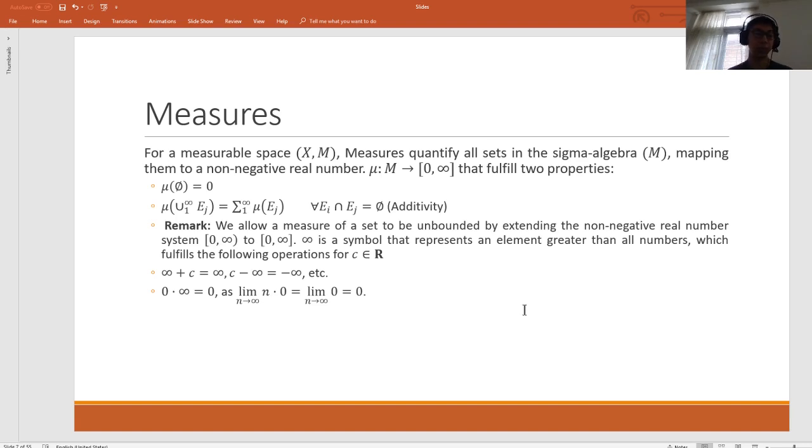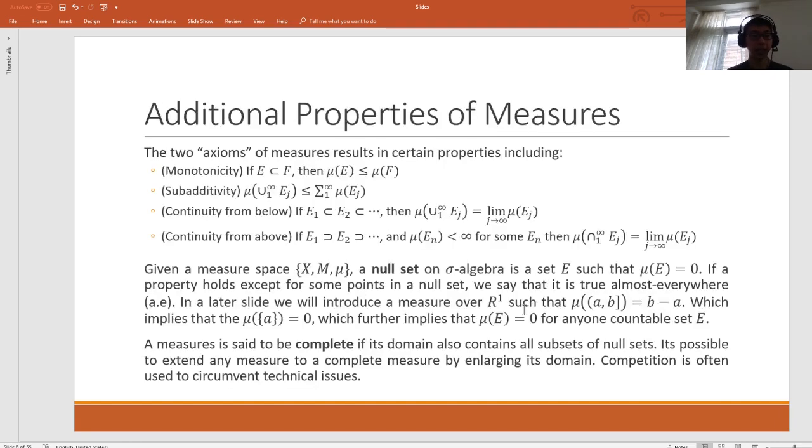Sometimes we extend the real number system to include the element infinity, which is a symbol that's greater than all other numbers. It possesses the intuitive algebraic properties. So infinity plus anything is still infinity, etc. But the most important thing to note is that we define 0 times infinity to equal 0. By ensuring additivity and that the measure of the empty set is equal to 0, we can prove that measures also fulfill several desirable properties, such as continuity from above and below.